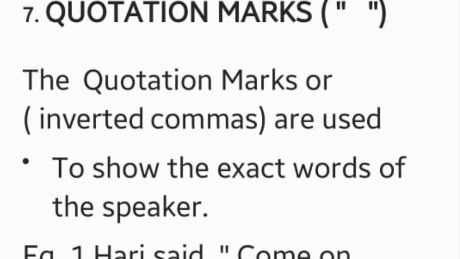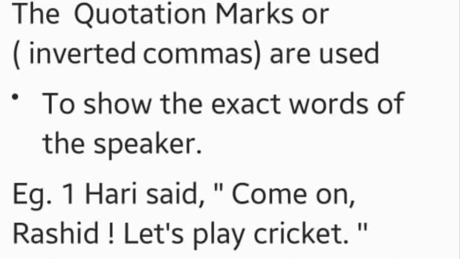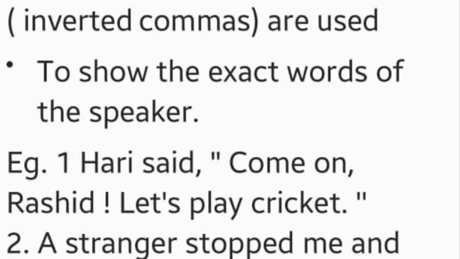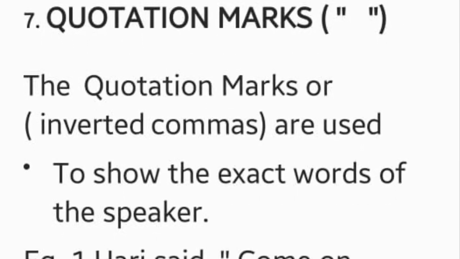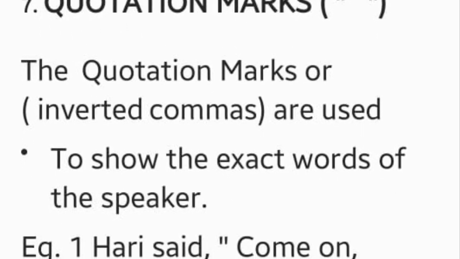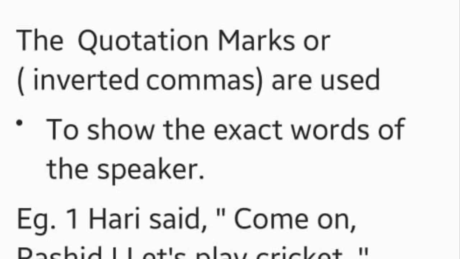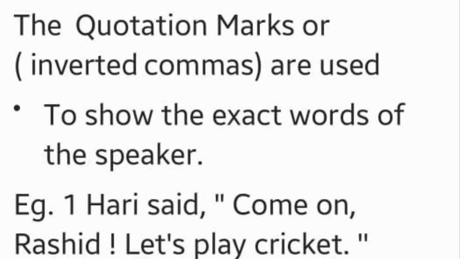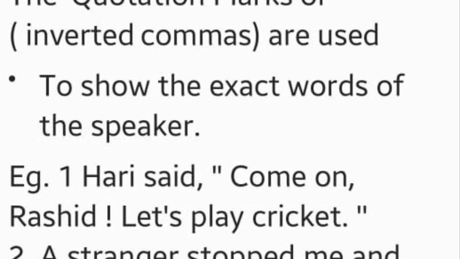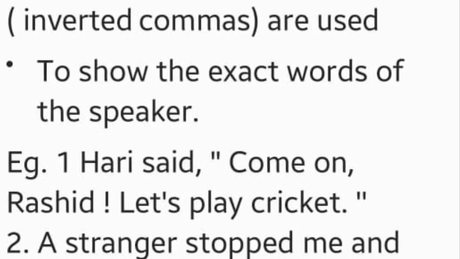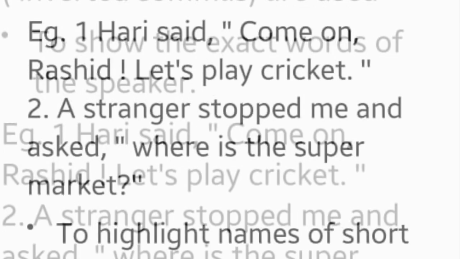So students, the next one, that is the 7th one which we have is quotation marks, or we can say inverted commas. Okay, so when do we use it? The quotation marks or inverted commas are used, number 1, to show the exact words of the speaker. So whenever we want to highlight that the following dialogue has been said by the speaker originally, so that time we have to use quotation marks or inverted commas. Okay, let's see this with the help of an example.